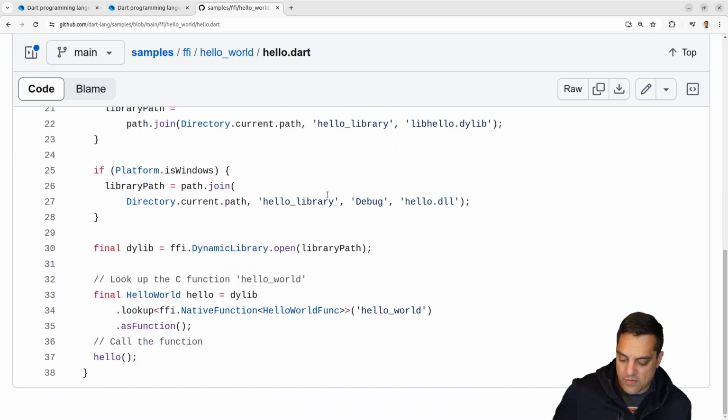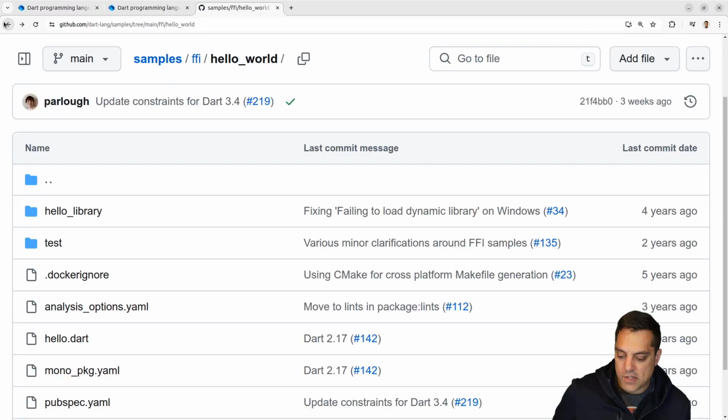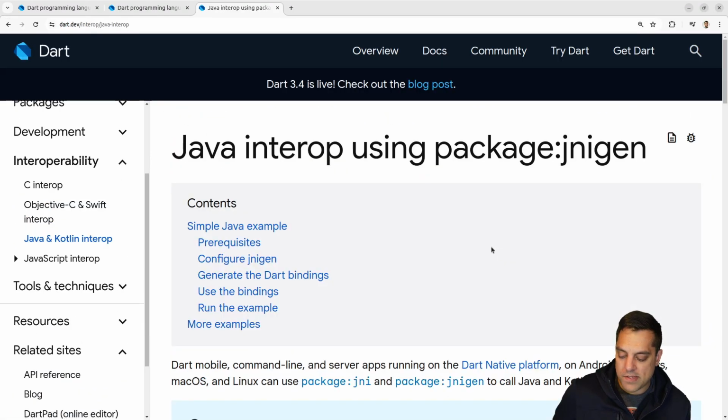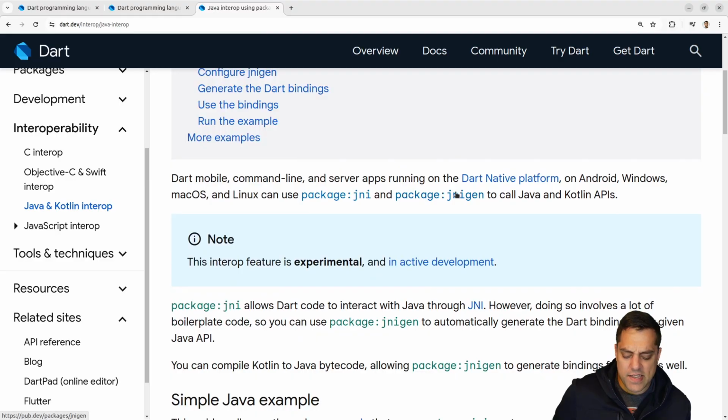Let's see. You set this up with some foreign function. Okay, yeah. You just open up the dynamic library, look up the function with its signature, and then you can just call the function. Okay, so that's all pretty clean stuff here. Yeah, pretty cool. This is interesting. Java interop, JNI engine. Okay, cool.